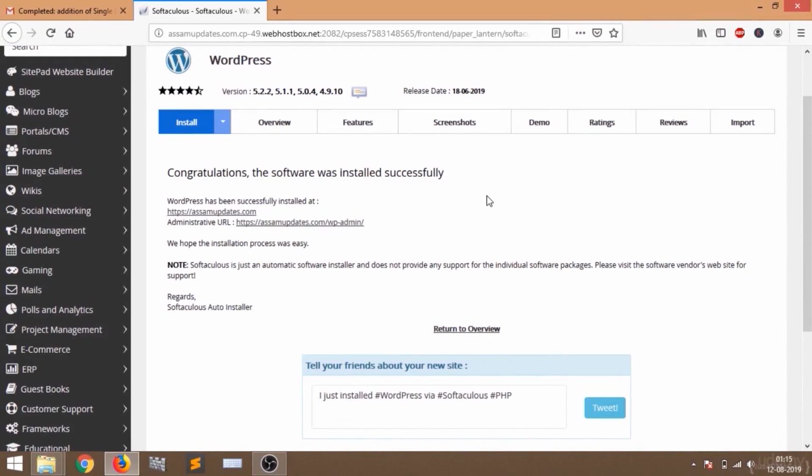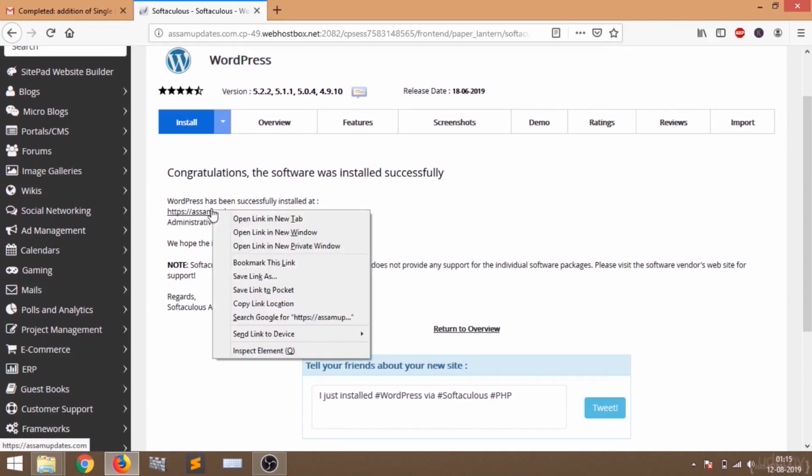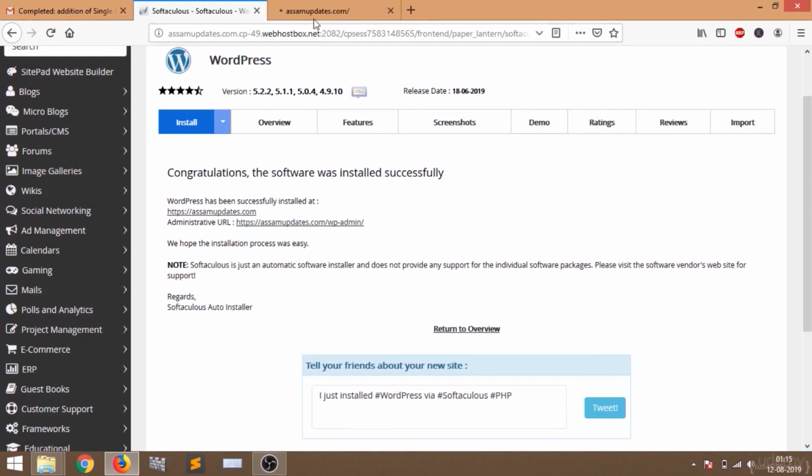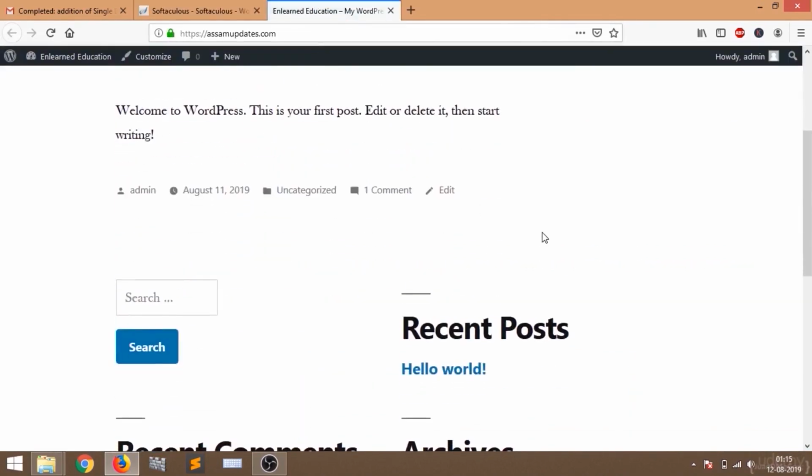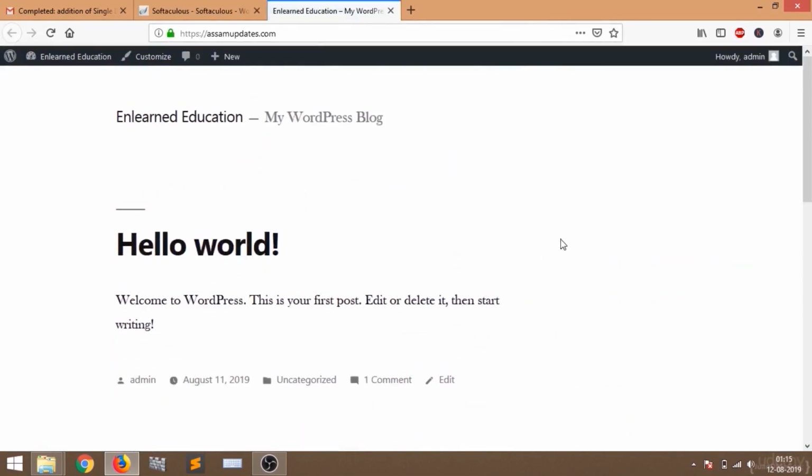Now you can see there are two URLs. This is the first URL and this is the second URL. The first URL is our website address. The public will use this website address, that means they will use this URL to visit our website. Let me open this in a new tab. You can see this is how our website is looking right now. I know it's looking pretty bad, but do not worry, we are going to change it together.